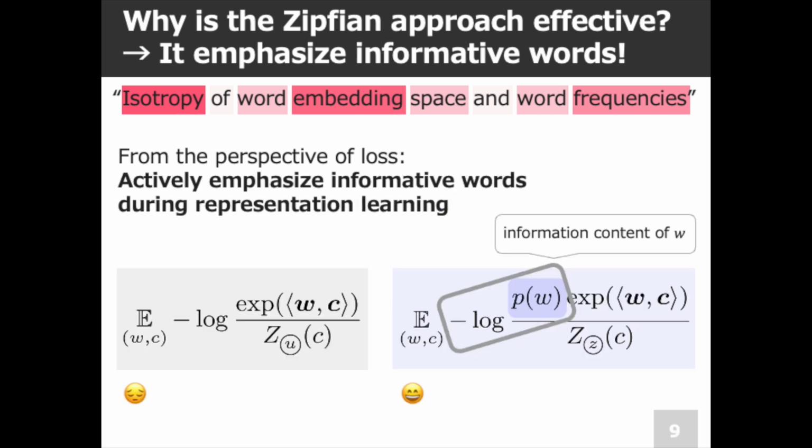This can also be explained in terms of loss and error. For the uniform generative model, the corresponding loss is the well-known softmax cross-entropy loss. This loss is related to misclassification error, which means it tends to emphasize high-frequency words. On the other hand, the loss associated with the Zipfian generative model is known as logit adjusted loss. This loss corresponds to balanced error and actively emphasizes informative words in proportion to their information content.